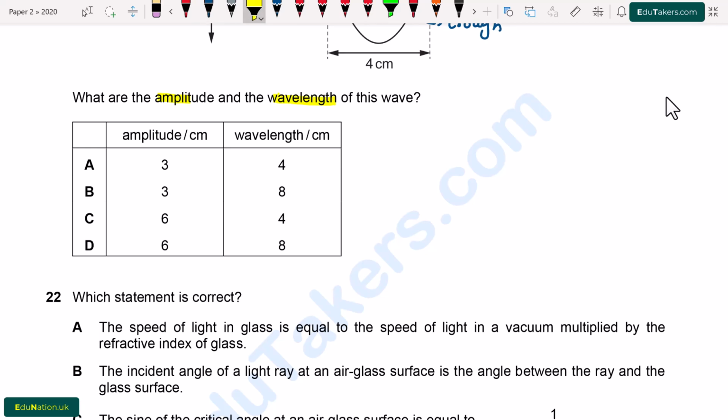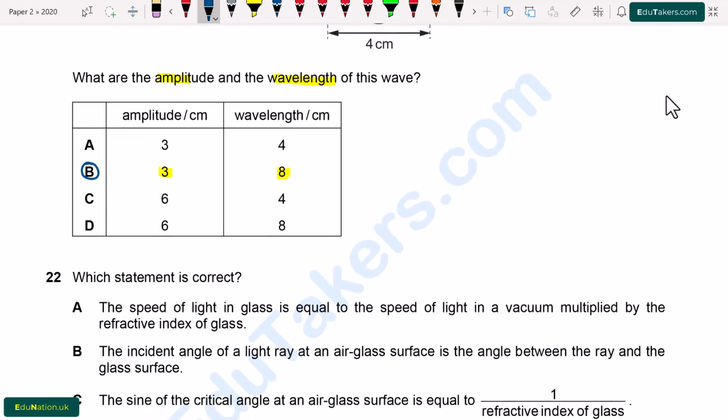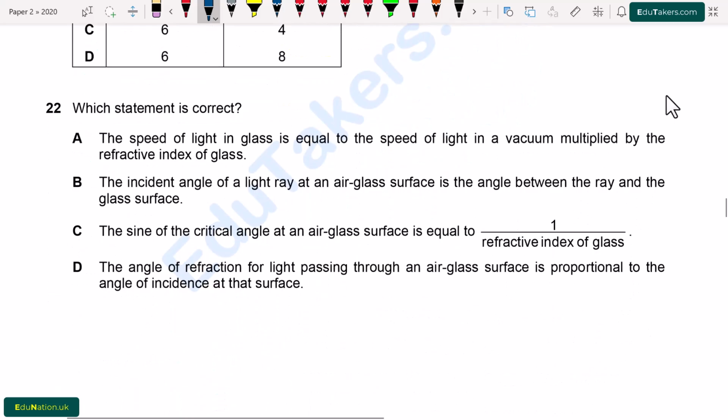So from here, in MCQs, A: amplitude is 3 cm while the wavelength is 4 cm. But the wavelength is 8 cm, so it is incorrect. B: amplitude is 3 cm and wavelength is 8 cm. So B option is correct.